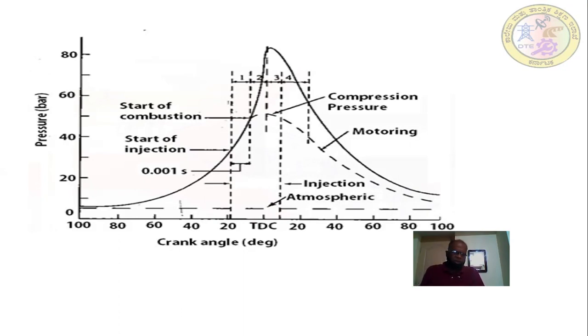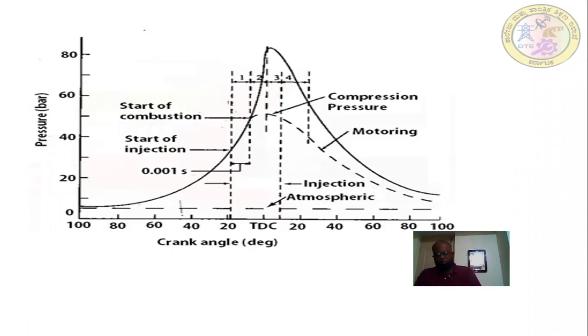Here in the graph, the injection is shown taking place over here. Then up to the start of combustion, there will be no burning of the air fuel mixture inside the combustion chamber. Only the fuel and the air gain the temperature and become very hot to burn on their own. This is called the delay period.